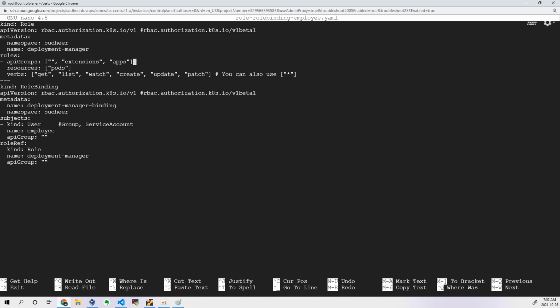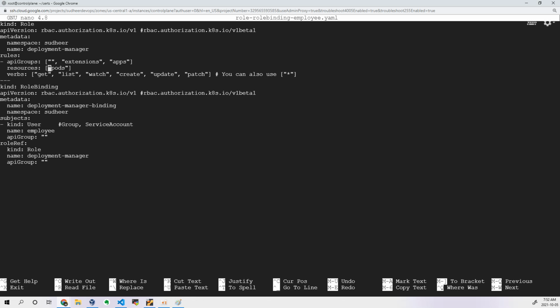Okay, so what API groups can he access? Here you don't see anything, in the sense it is for v1, for all of them. Extensions, why? Because if you want to serve extensions API groups as well, then you can write extensions. Apps, in the sense, if your pods are created through a deployment, a daemon set and all, it will use the API group called apps v1. So that's the reason I'm using the API groups apps and extensions. Why extensions? Because if your pods are created through jobs and cron jobs or any other thing, then it will use extensions as an API group.